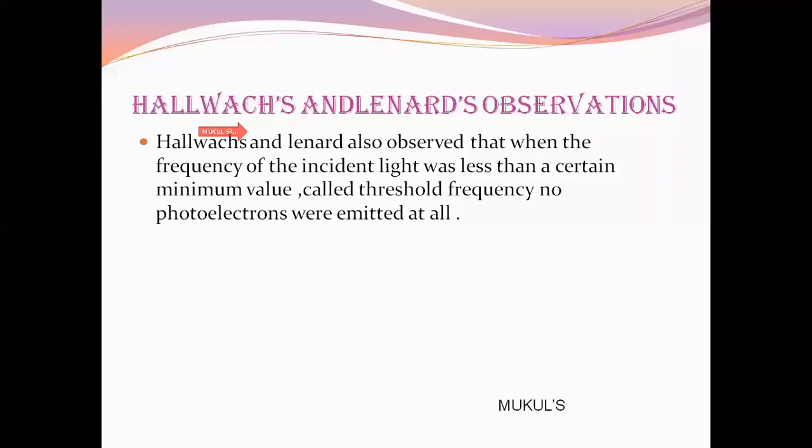Different substances emit photoelectrons only when they are exposed to radiation of different frequencies. The second point he observed is that alkali metals like lithium, sodium, and potassium are highly photosensitive. They emit electrons even in visible light. Metals like zinc, magnesium, aluminum, etc. respond only to ultraviolet light. X-rays can eject electrons even from heavy metals.